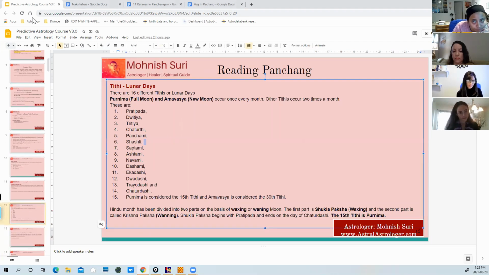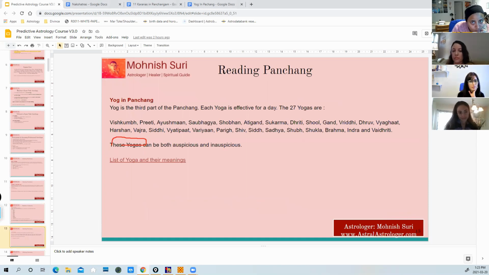We covered that. So you were born under the Tithi, which is this one, Shashti, right? Sixth day of the rising moon. And then there are yogas in the Panchang, which is the third leg of the Panchang.